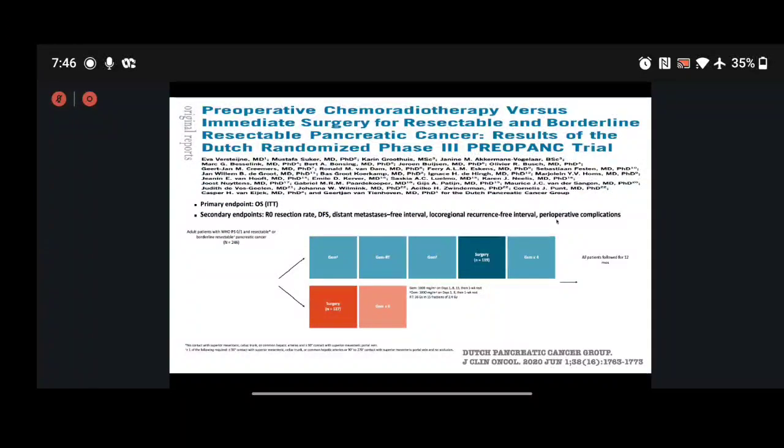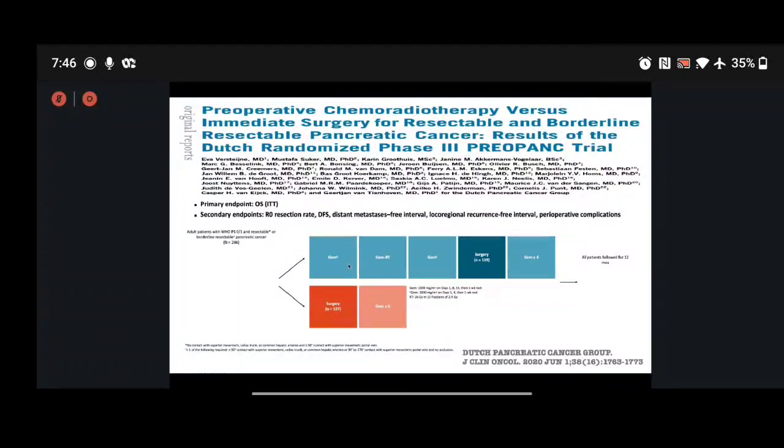This was the phase 3 PRIOPANC trial, which was conducted by the Dutch Pancreatic Cancer Group. This was a trial which compared chemoradiation with surgery followed by adjuvant therapy.